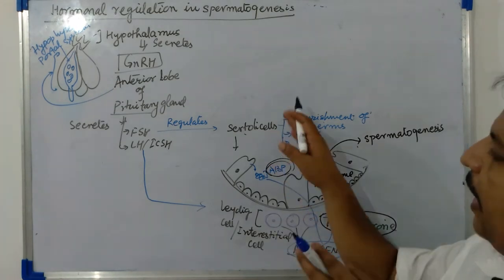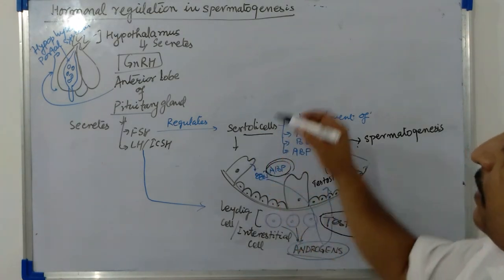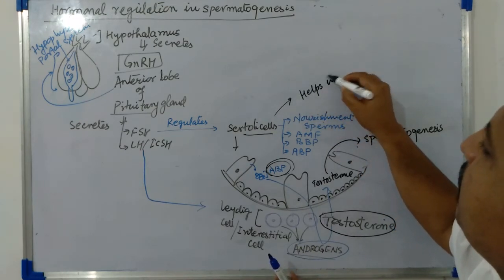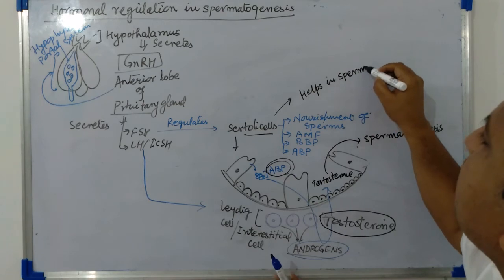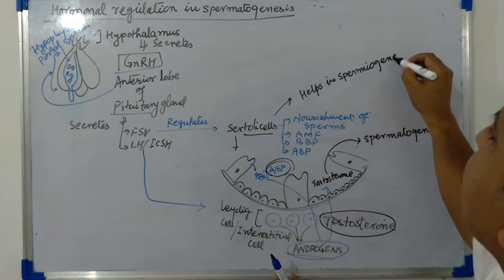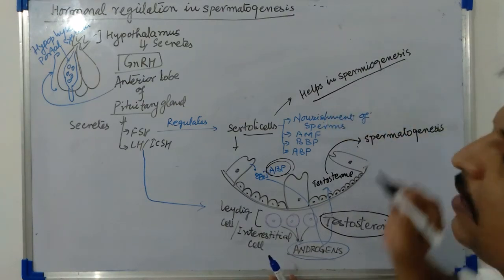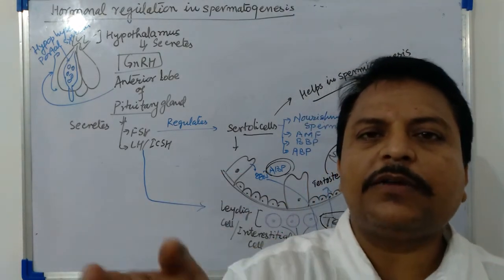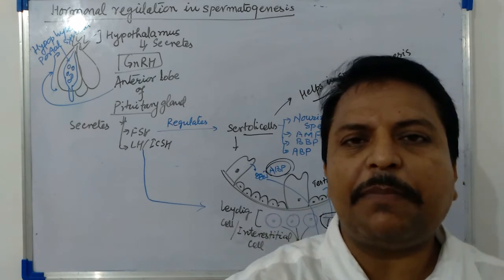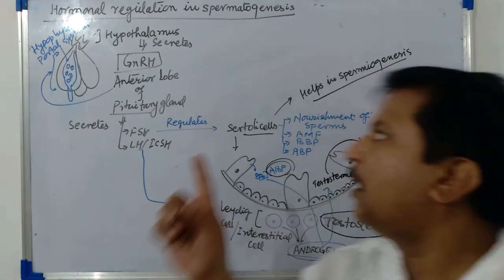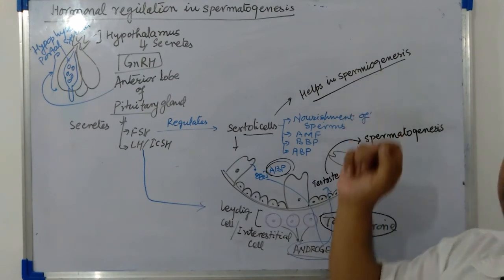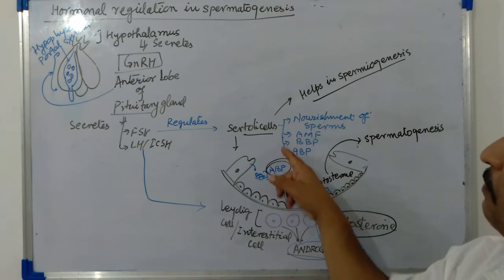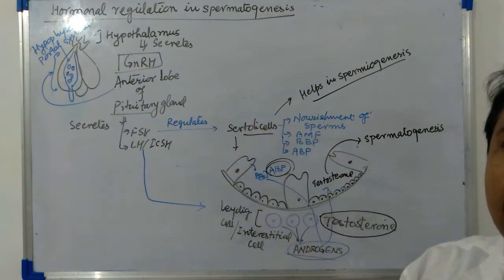Whereas the chemicals secreted from the Sertoli cells will help in spermiogenesis. Spermiogenesis means transformation or cytodifferentiation of spermatids into spermatozoa. That process is known as spermiogenesis, and it is regulated by the chemicals secreted from the Sertoli cells.